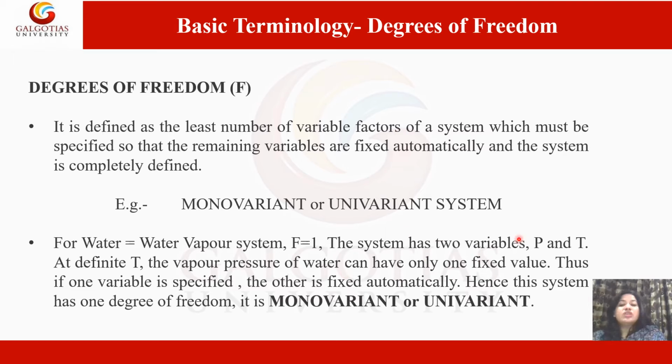The system has two variables, pressure and temperature. At a definite temperature, the vapor pressure of the water can have only one fixed value. Thus, if one variable is specified, the other is automatically fixed. Hence, this system has one degree of freedom, that is monovariant or univariant.